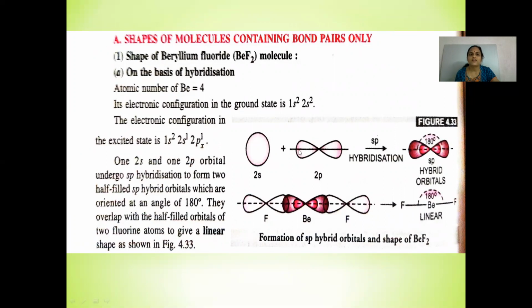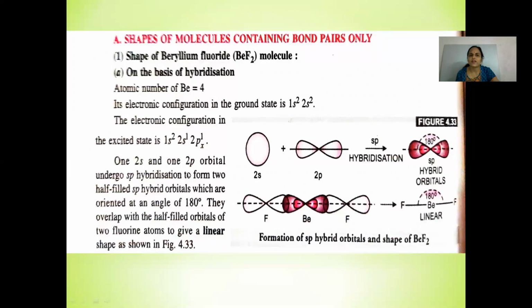We'll discuss the shape of the beryllium fluoride molecule. On the basis of hybridization, the atomic number of beryllium is 4 and its electronic configuration in ground state is 1s2 2s2. The electronic configuration in the excited state is 1s2 2s1 2px1.